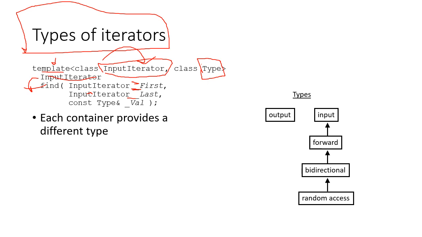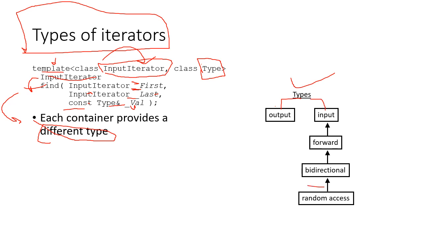Input iterator underscore first, output iterator underscore last, okay. Then const, what we are declaring as const is nothing but a type value. What I told you, this is just a reference. So each container provides a different type. By this example, we are just trying to say that each container provides a different type. So see over here, there are two types, input and output, okay.